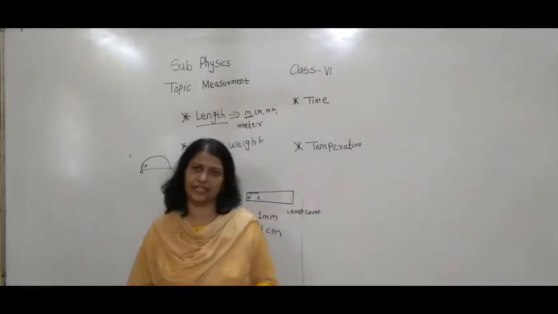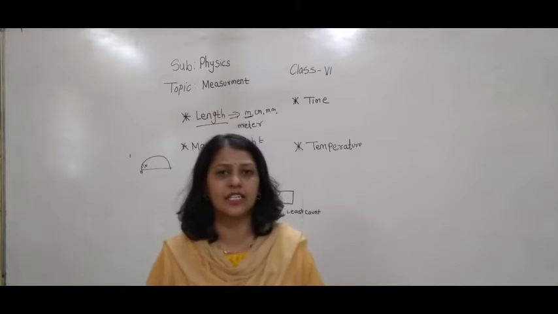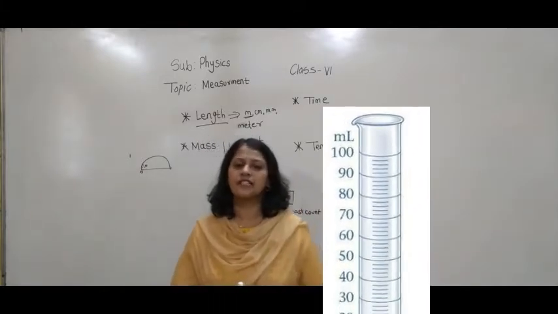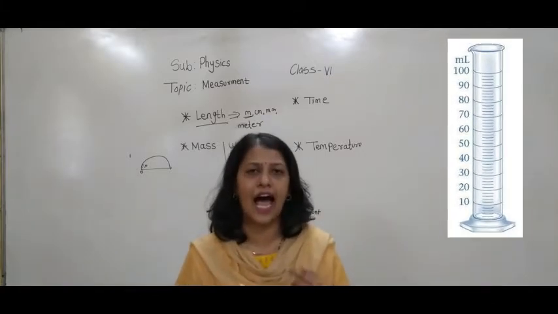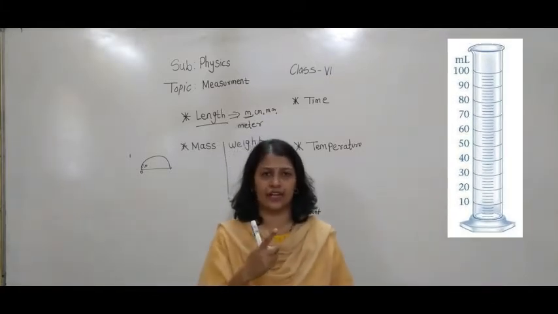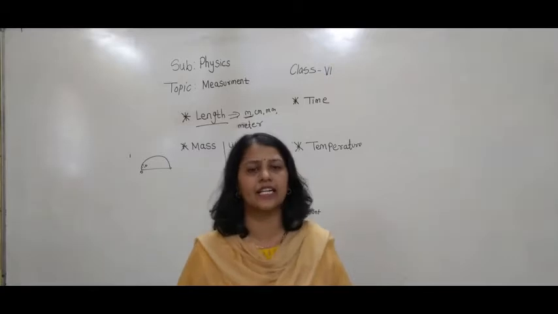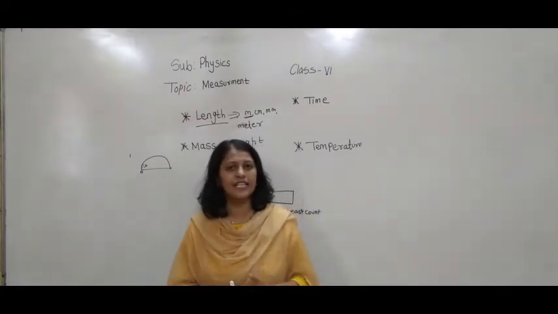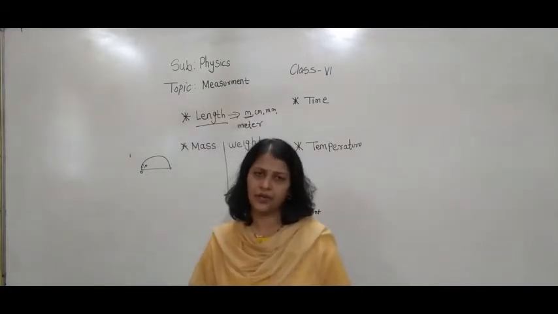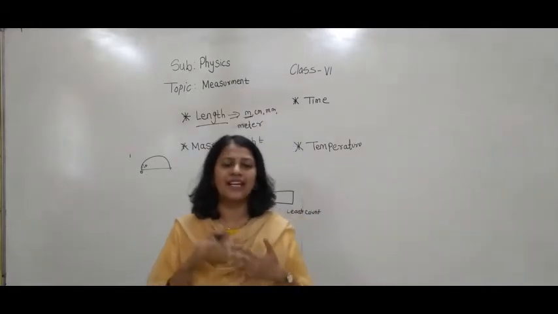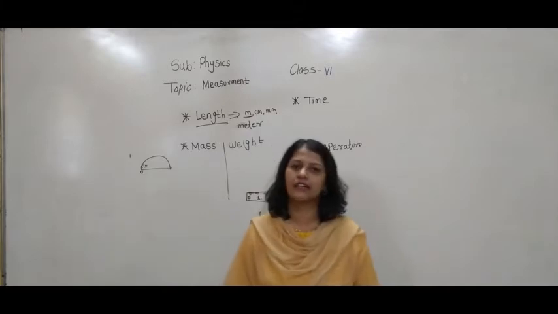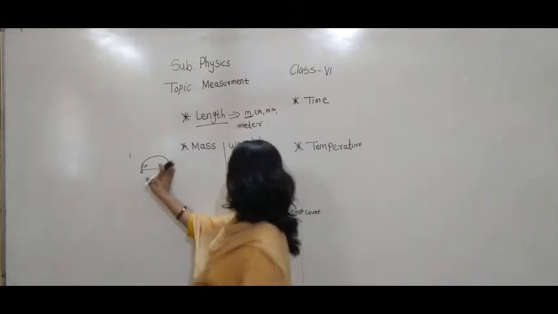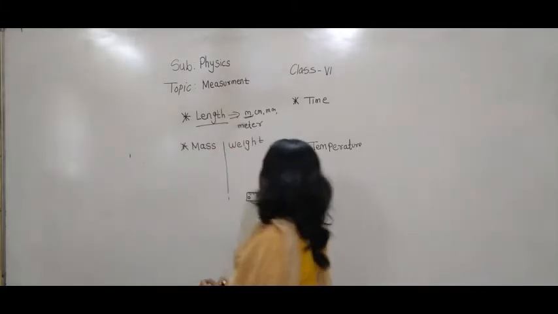Are you getting it? If you consider the measuring cylinder, one line is 1 mm. So the least count of that instrument is 1 mm. In this way, by seeing any particular instrument, we can find the least count. Are you getting this? Then this was about length.